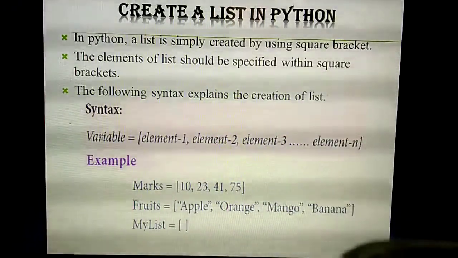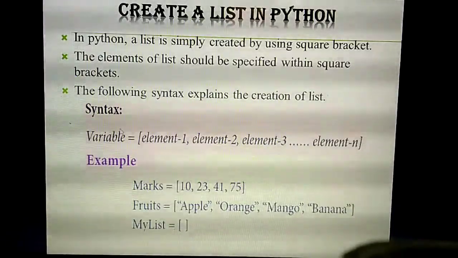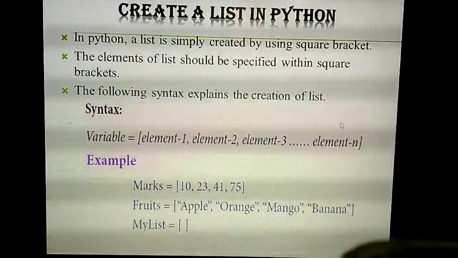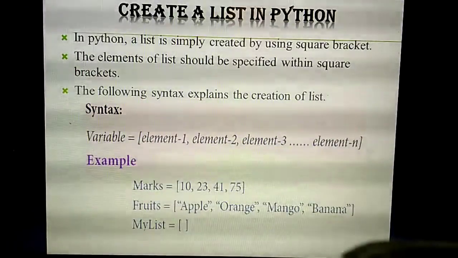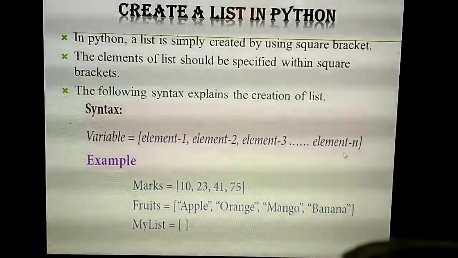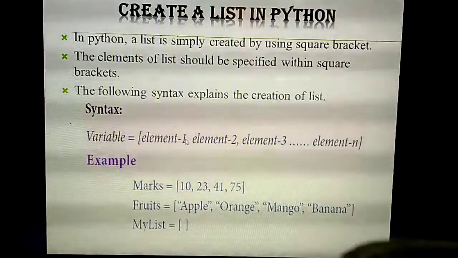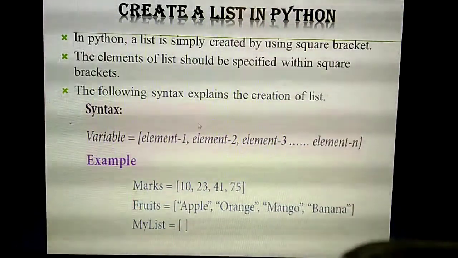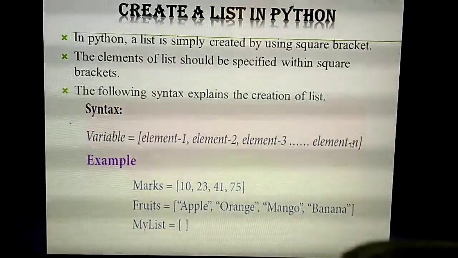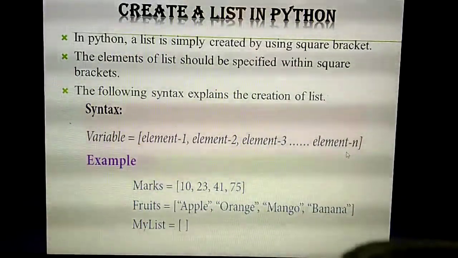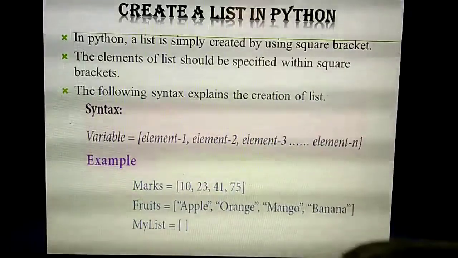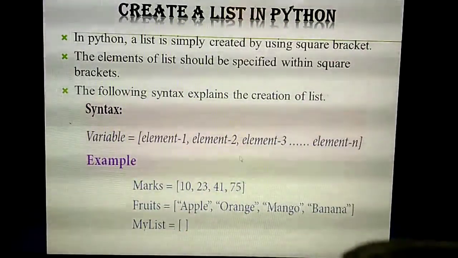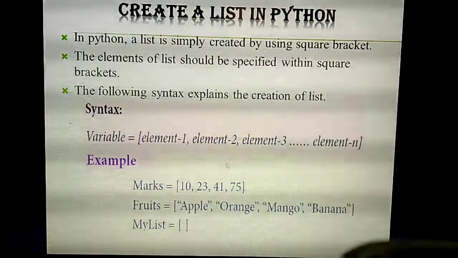First you need to give the name of the variable, any one variable name. Then a square bracket. It starts with a square bracket and also ends with a square bracket. Inside the square brackets, you can store any number of elements: element 1, comma, element 2, element 3, up to element n. Syntax and all are very, very important. This is the general syntax for creation of list in Python.